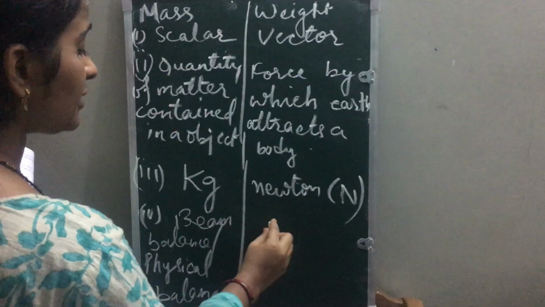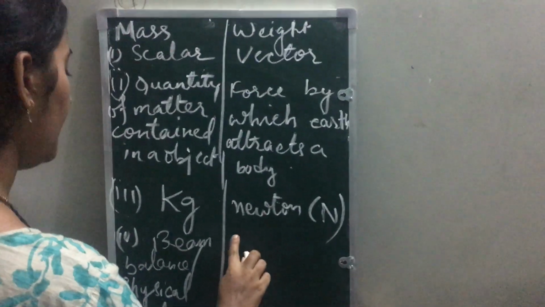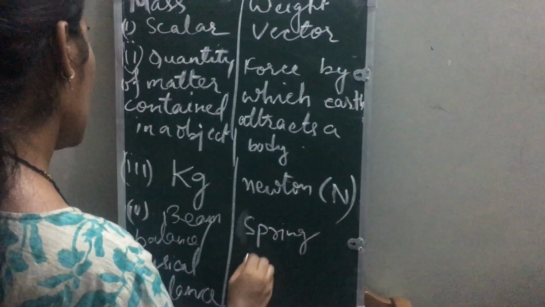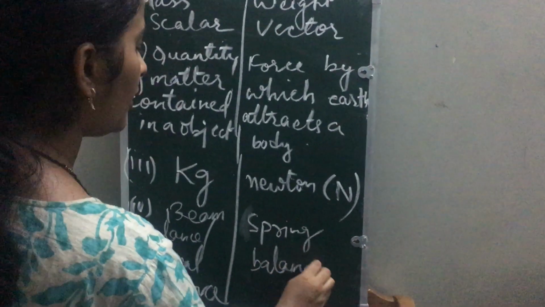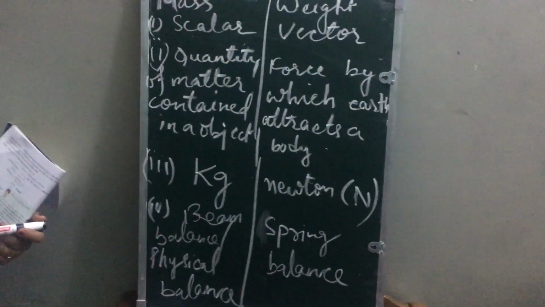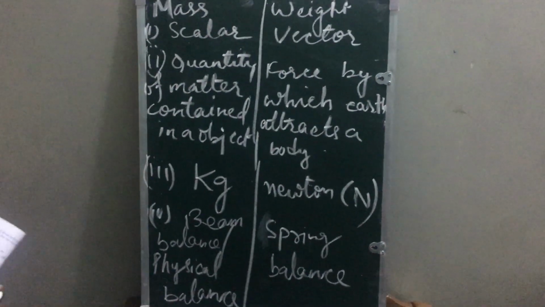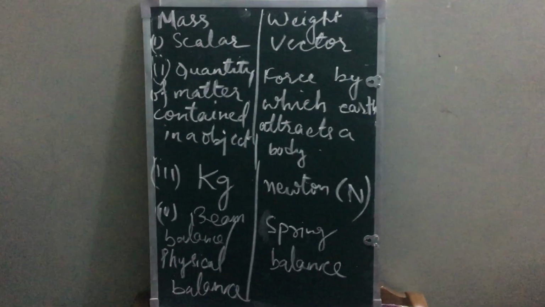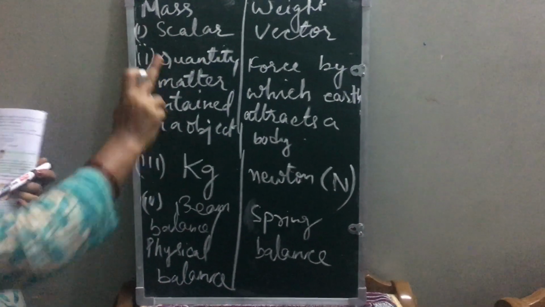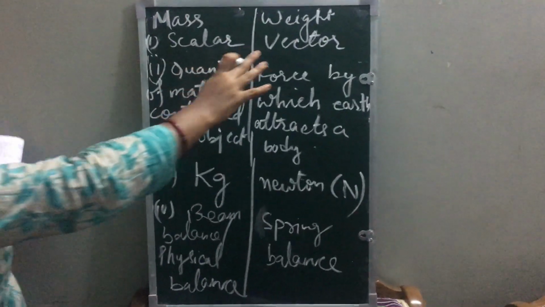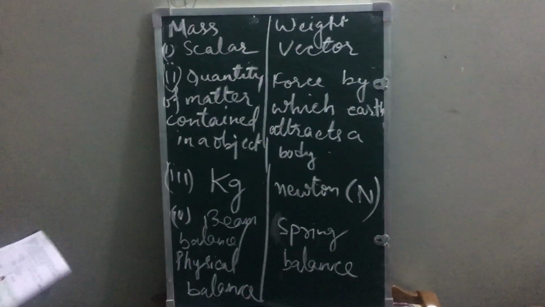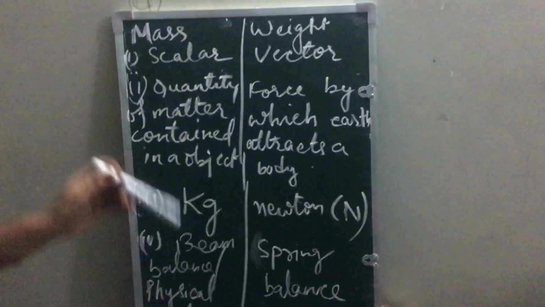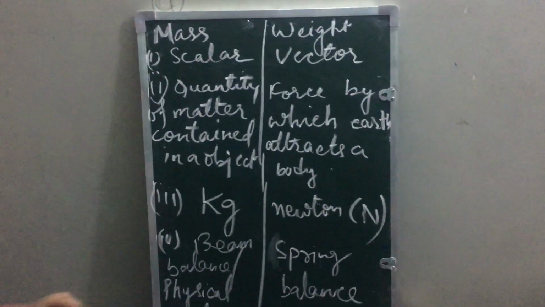Whereas weight is measured by what we can say, spring balance. This spring balance you have seen with the one who is weighing the gas cylinders. Okay, that is called a spring balance. Now, children, mass of an object can never be zero, whereas weight can be zero. Where acceleration due to gravity is zero, the weight can be zero. So these all are the differences between mass and weight, children.